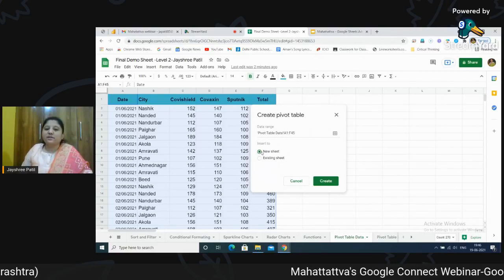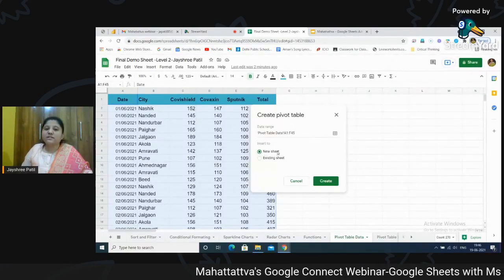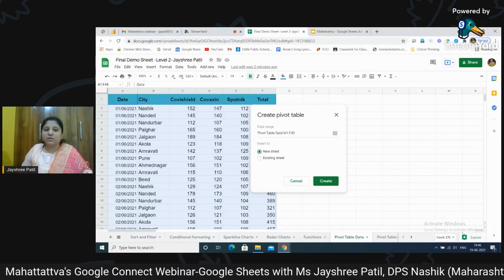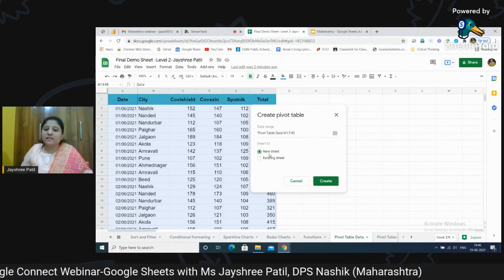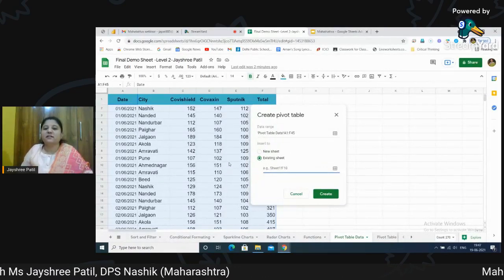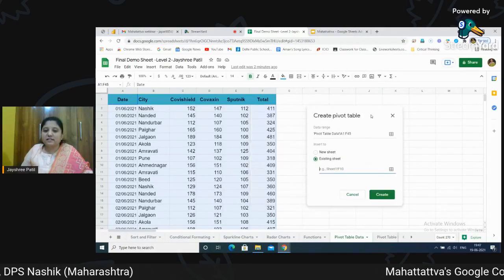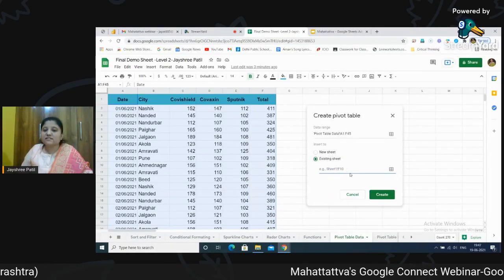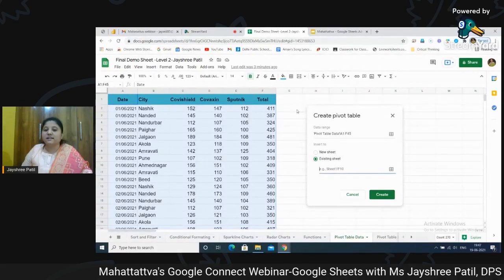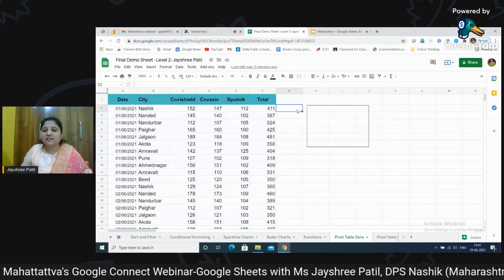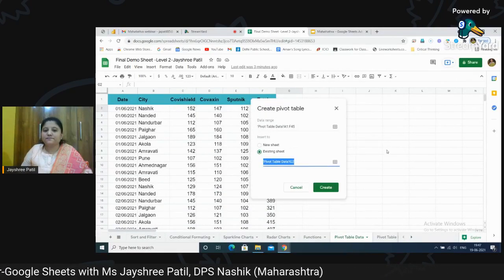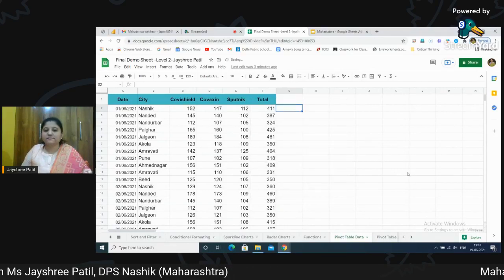Once you click, it will give you two options, whether you want it in the same sheet or in a different sheet in this particular file only. I am selecting the existing sheet so that we all can understand it in a better way. Once you select the existing sheet, it will ask you to select the range, where exactly you want it to be displayed, which cell. So we just click on any cell. It automatically takes the range. Click on OK, then click on create.